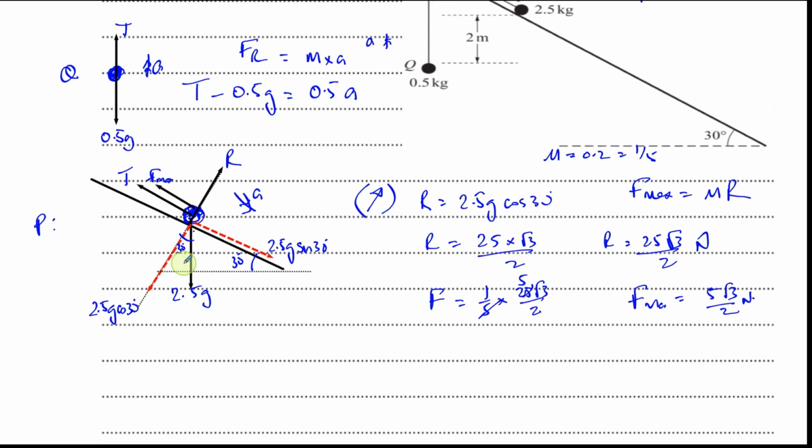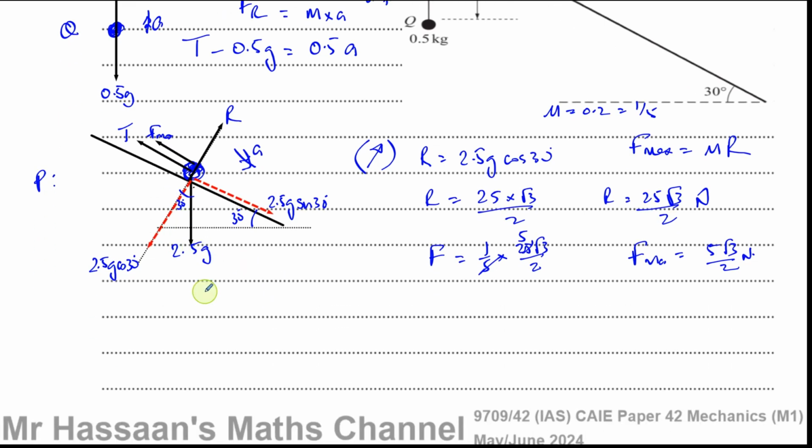So we can now resolve the forces in the direction it's moving, down the plane.